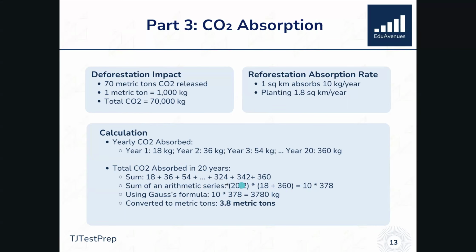In other words, take the number of items in this list. In this list from 18 to 360, well, that's going to cover 20 years. There's 20 items or 20 numbers in that list. So in total, our n value is 20. So we want to take n over 2, 20 over 2, or 10 pairs. So there's 10 pairs, and each pair is going to be a sum of 18 plus 360, or in other words, 378.